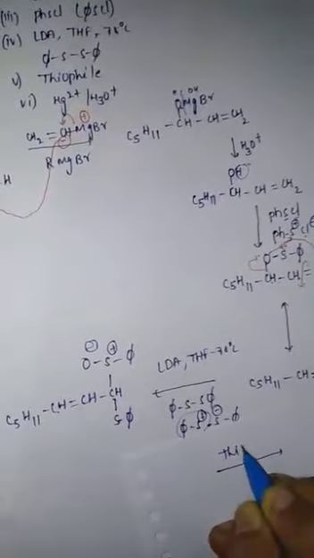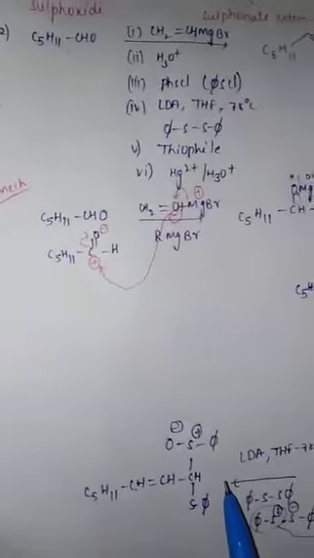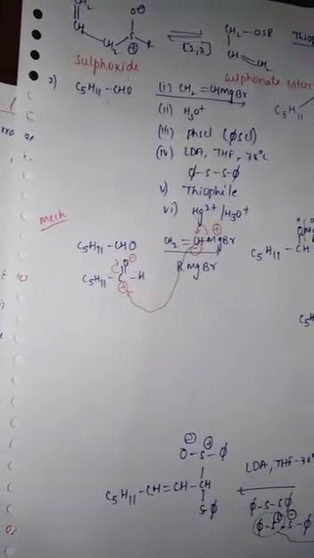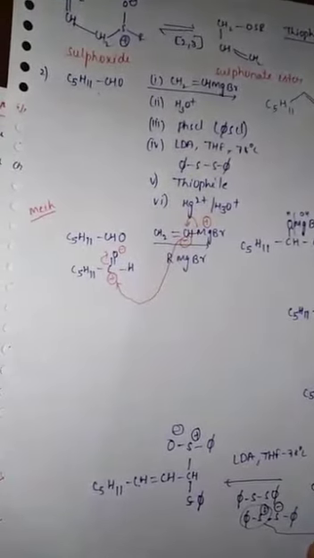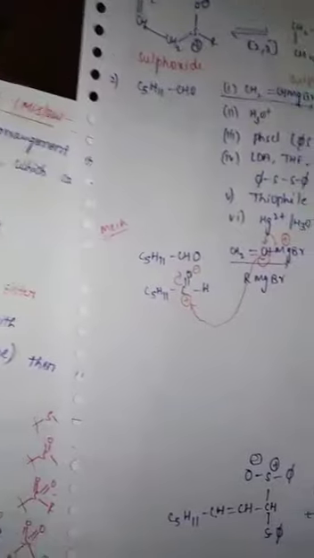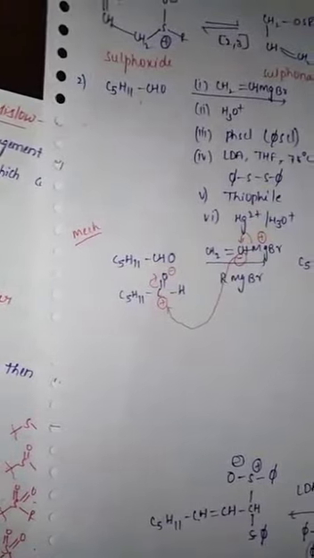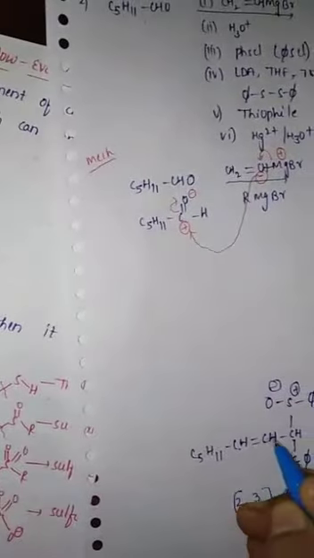This allylic sulfoxide undergoes a 2,3 sigmatropic rearrangement.